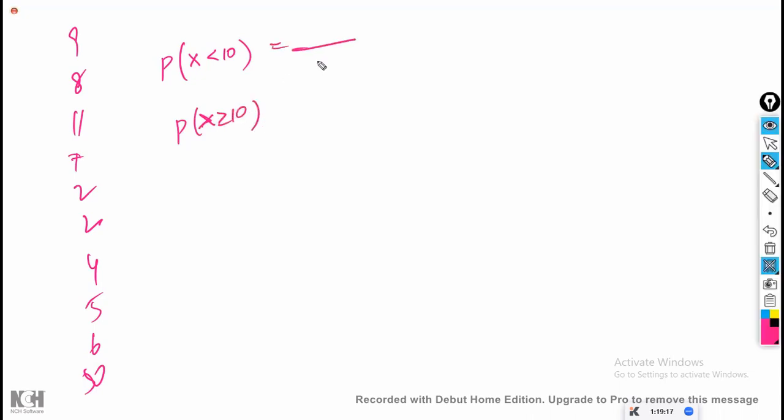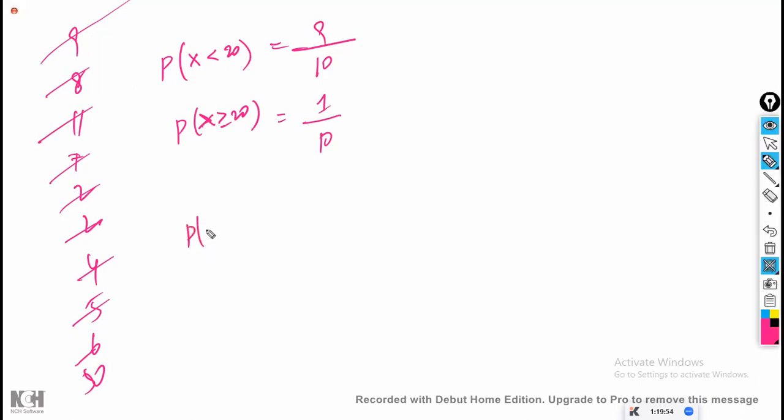Now total values are 10. Or let us take this one, condition 20. If I take 10 you might get confused, so let us take 20. Anything of your choice. How many values satisfy less than 20? 1, 2, 3, 4, 5, 6, 7, 8. Oh, 9. 11 also will satisfy, right? 9 of them will satisfy. How many will not satisfy? 1 will not satisfy. Now, if you combine these two probabilities, what is the total?